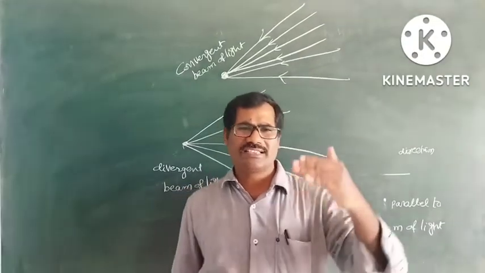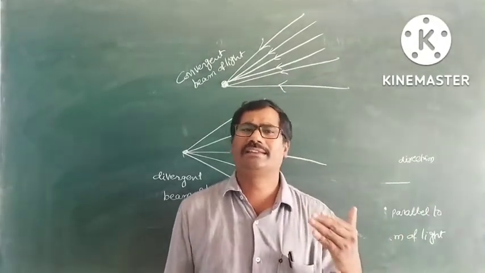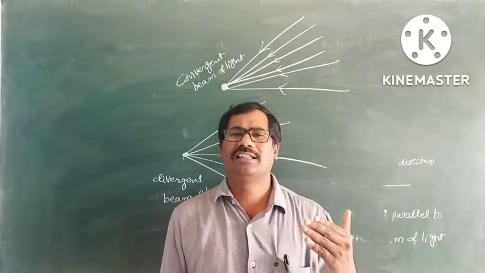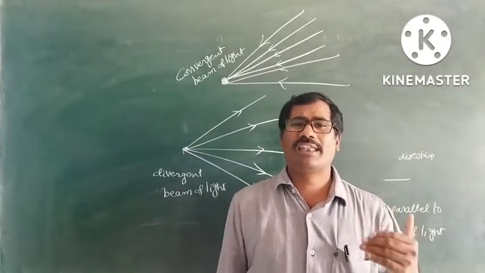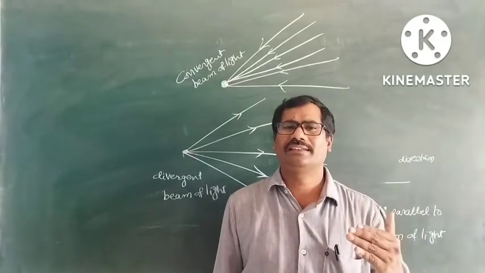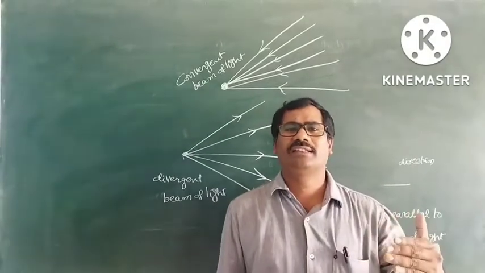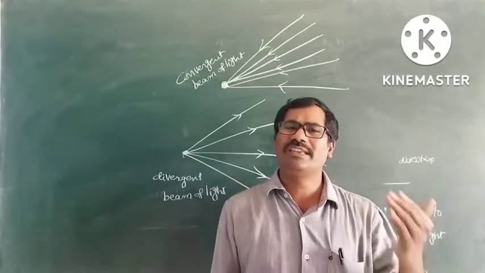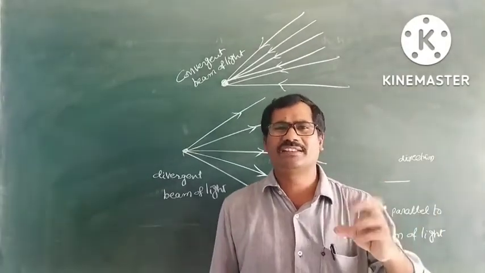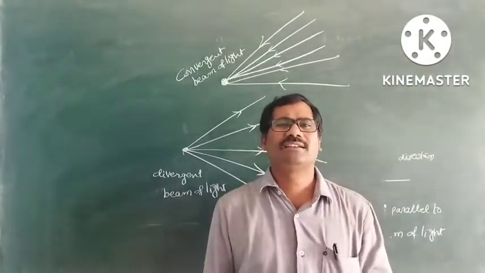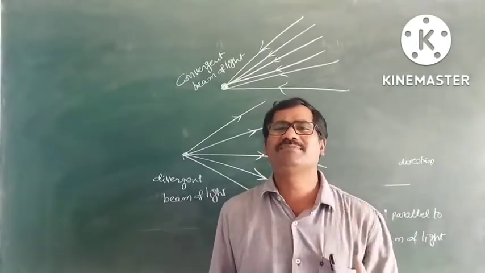Students, today we discussed these terms. First, what is light? Light is the sensation of the human eye. Light is a form of energy. Next, what are the sources of light, and what is the speed of light? These are the basic terminology. How light is produced is known as luminous. Next, non-luminous. Next, optical mediums.